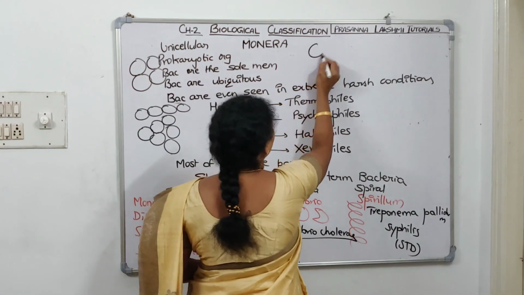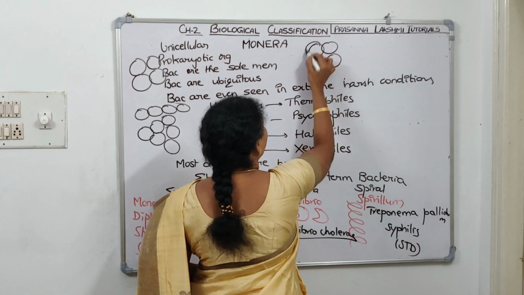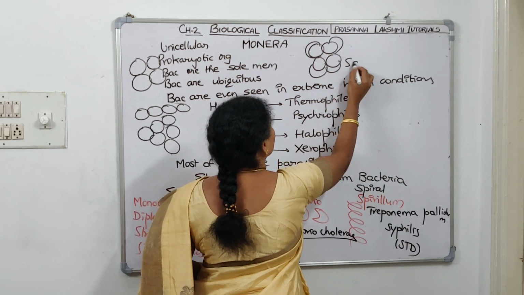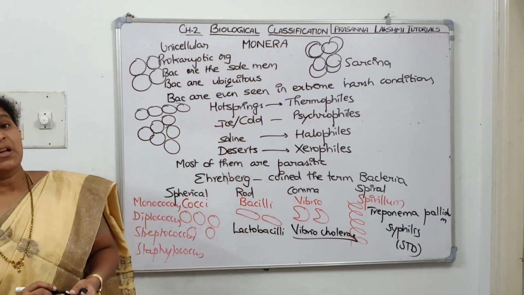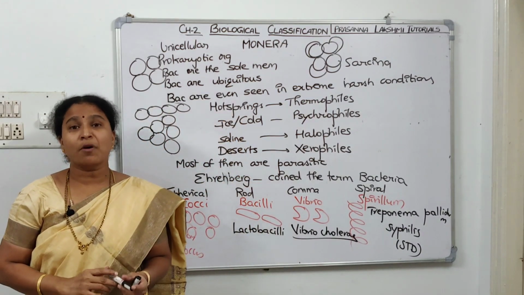Now 4 in the front and 4 in the back, then this is called Sarcina arrangement. Take a screenshot, then we will talk about the mode of nutrition.